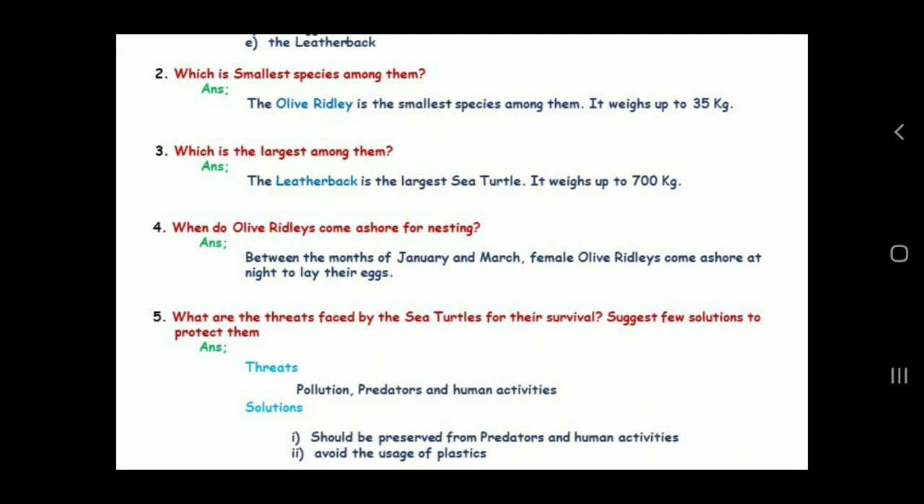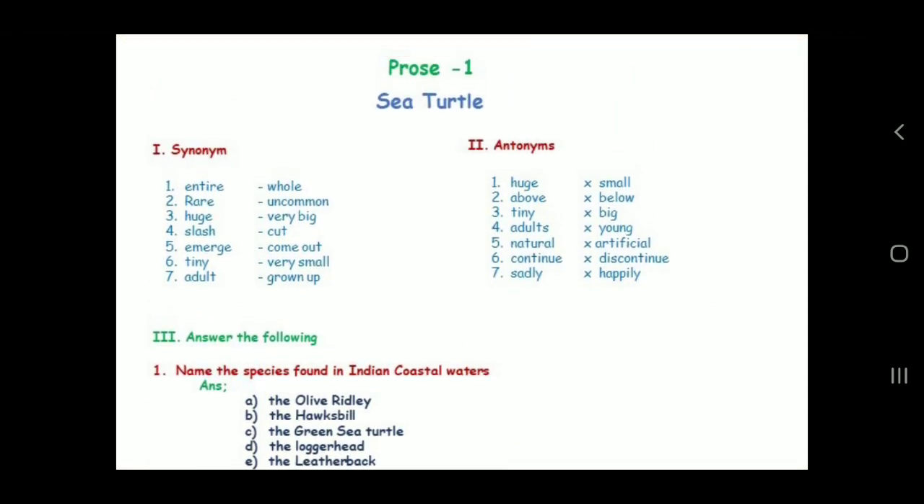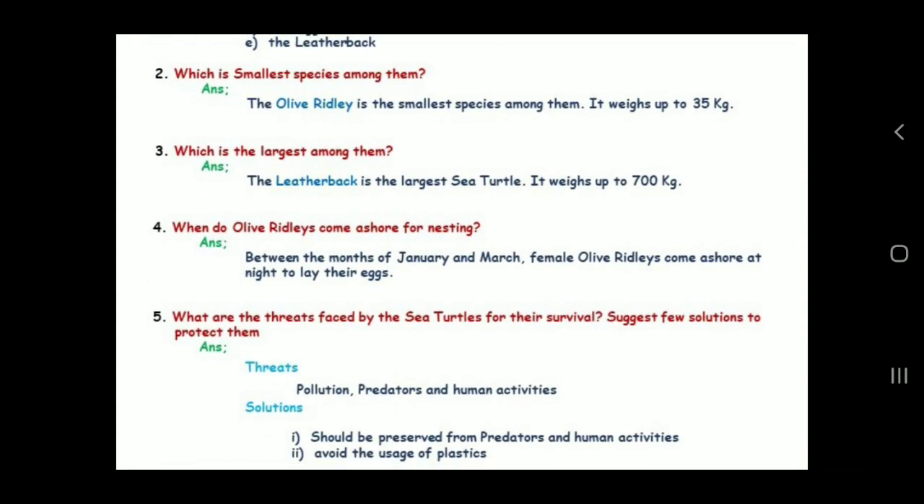Okay, so I have given you 5 questions and the synonyms and antonyms. You have to read them carefully and write them as homework and send it to me with your class and section. Okay, with your name. So wish you all the best, students.